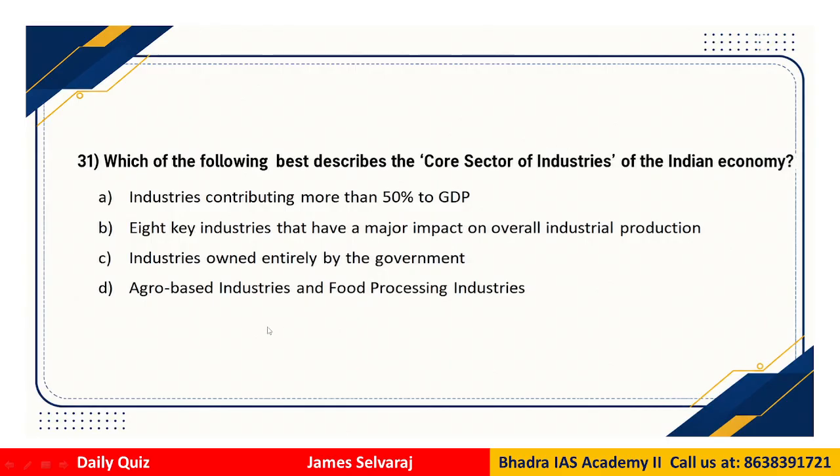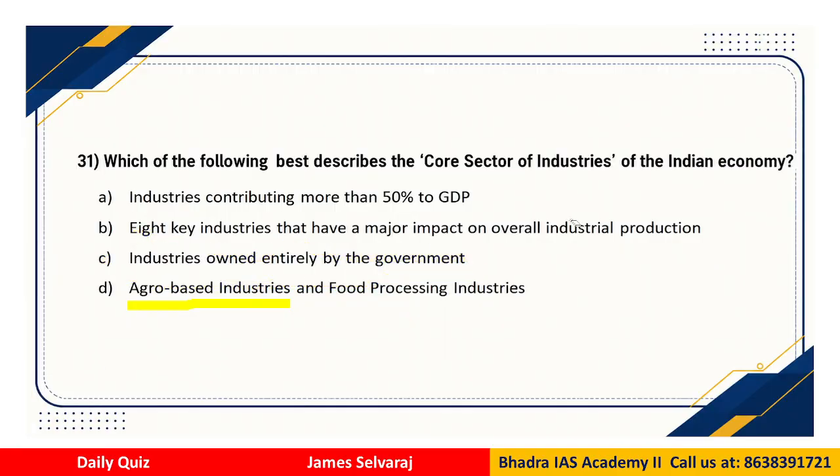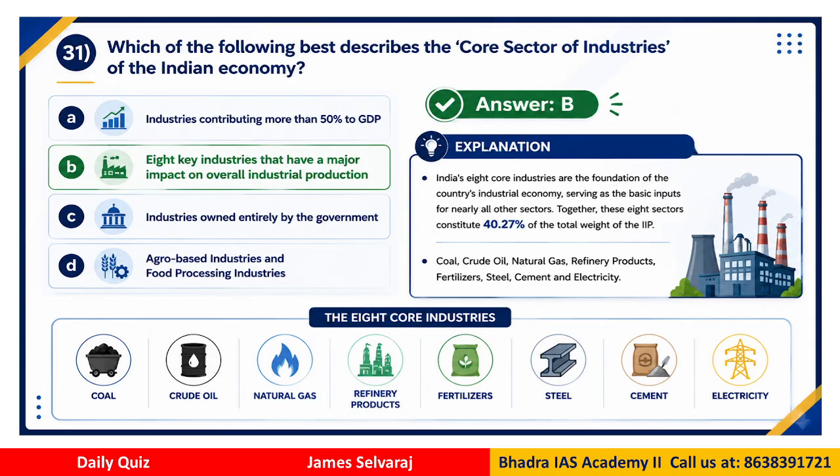So the statements are, we have only 4 options, there are no codes here. Industries contributing more than 50% to India's GDP. 8 key industries that have an impact on industrial production. Industries owned entirely by government. Agro based industry. So which industry can be called as the core of industrial sector of India?